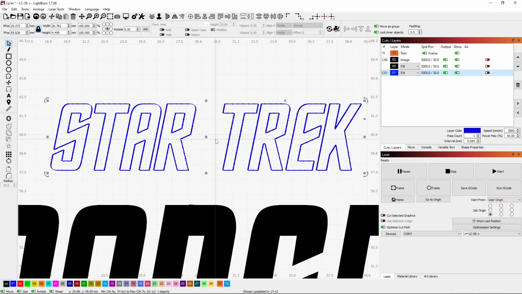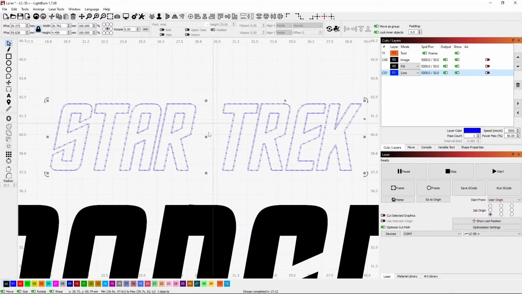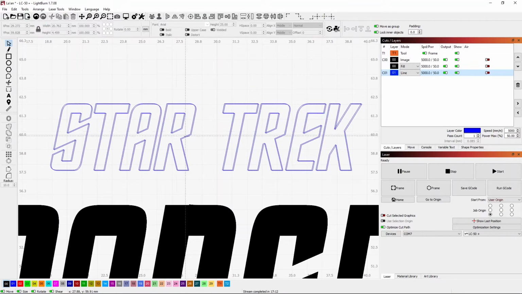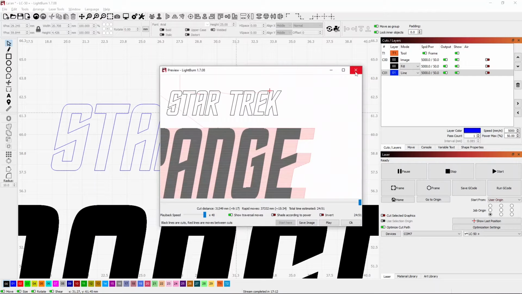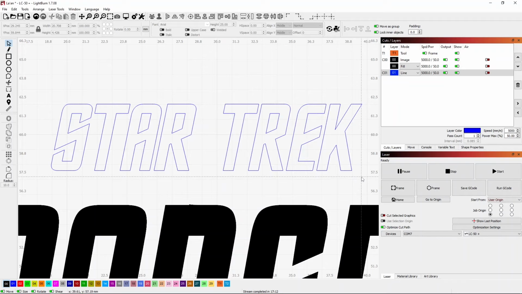Not quite sure how I want to do this. One way would be to get rid of the inner line on that, and boy, I don't know. I have to ungroup all of that. Let's see what happens. Oh, I see, it's just an offset. That's not so bad. Let's see what that looks like in preview. Alright, that looks good. The trick will be to see how that prints, or how that etches.